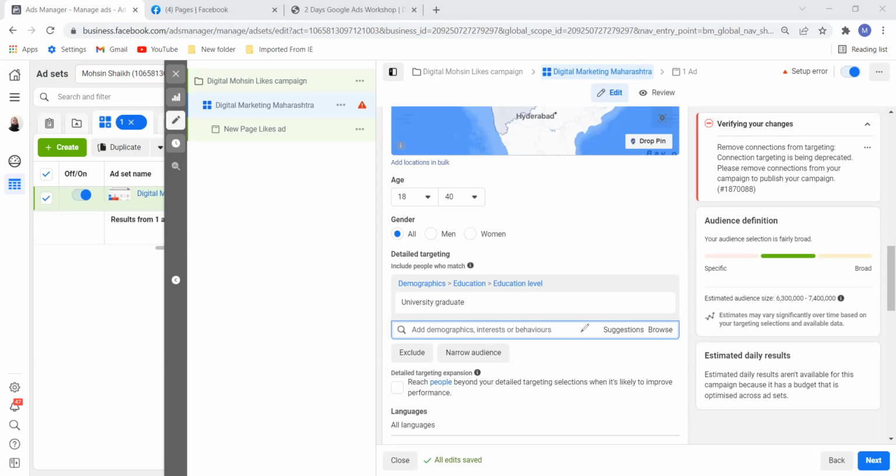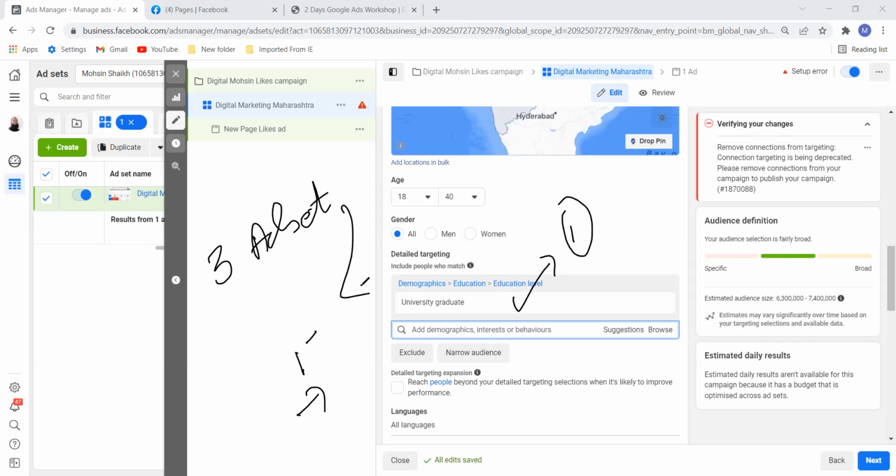If you really want to get results, go with only one thing: either demographics, where you can select from demographics, and select only one interest. Only one interest per ad set. You have three different ad sets. Go ahead and select one ad set as books, for example, one ad set as music, and one ad set as cycling.